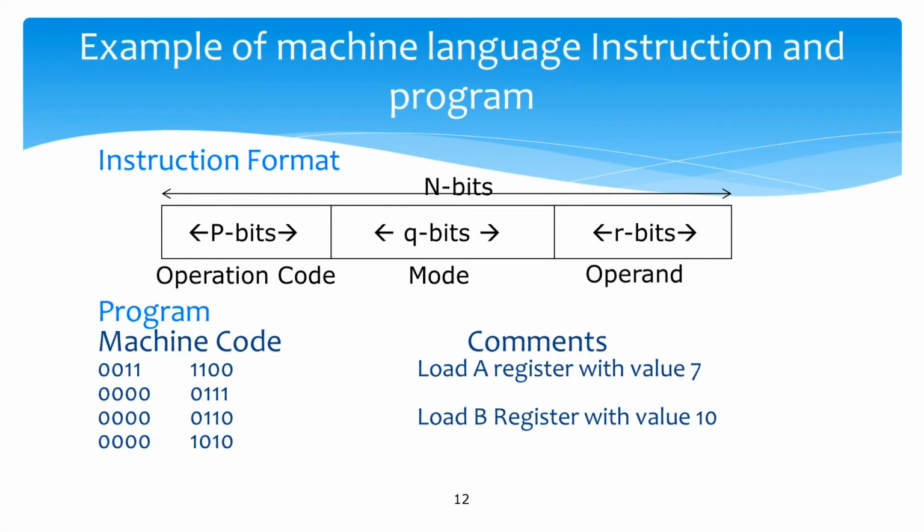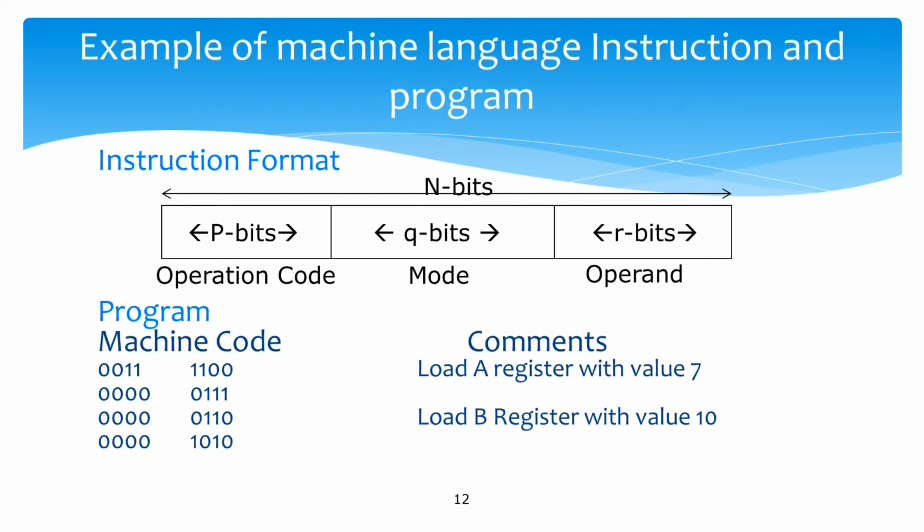Now, let us take an example of a machine level language instruction and program. There are three parts we already discussed: operation code, mode and operand. Here, for example, I have written something in the first line, which is an operation code, and 000 is a mode and 0111 is an operand.